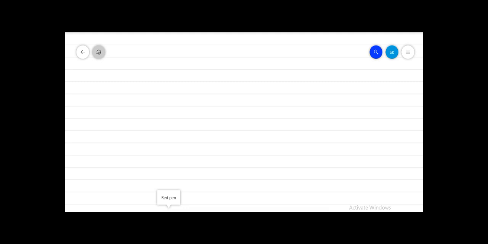So in measurement we have two terms. Like, length is 5 meter. That means length has magnitude 5, and 1 meter is there, which is called the unit of length.